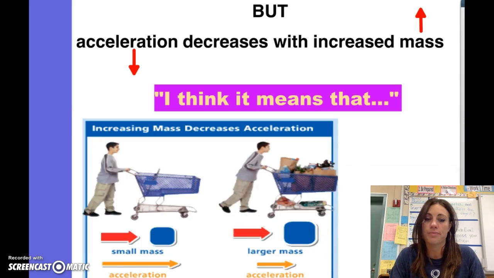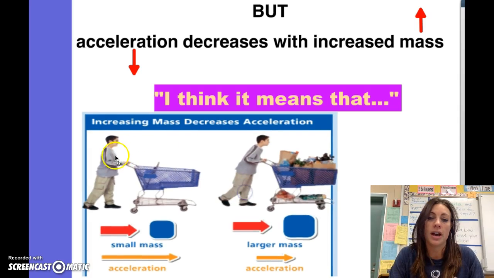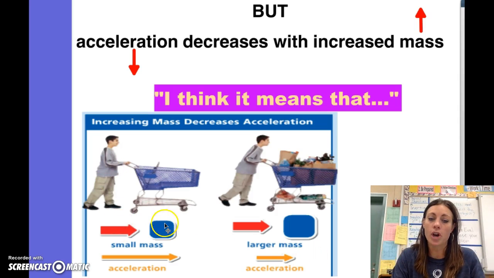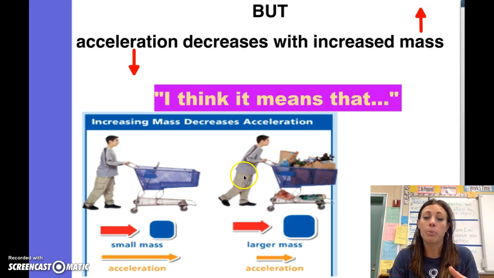Here's another sketch. Maybe you don't need to sketch the boy and the cart, but maybe you sketch these force vectors. So let's say we have the boy putting a force on a small mass and a boy putting a force on a larger mass cart. The acceleration with the larger mass is smaller than the acceleration when you put the same amount of force on an object that has less mass.